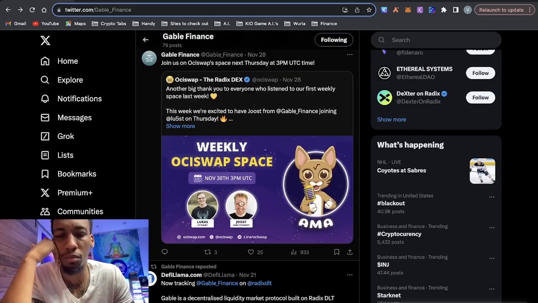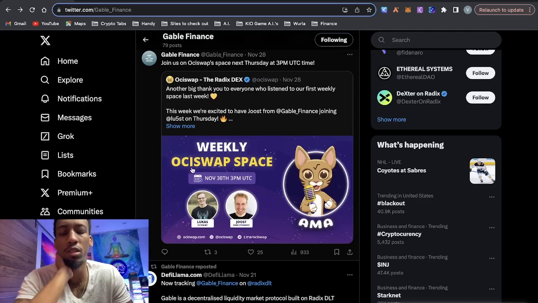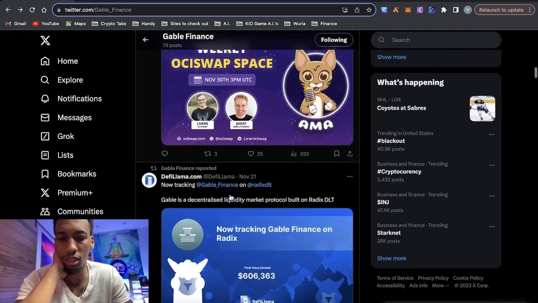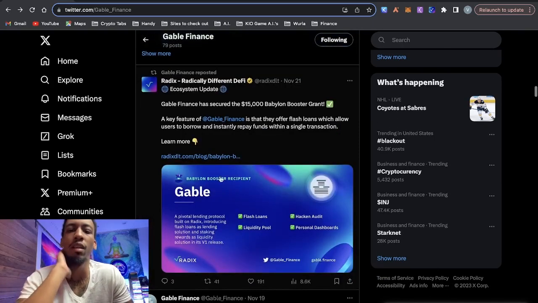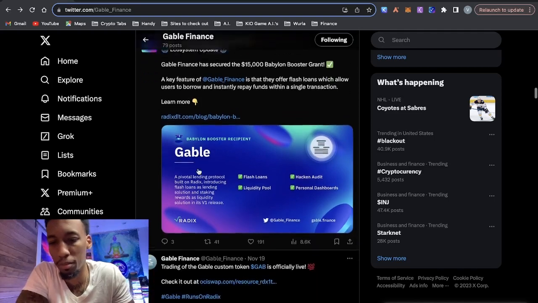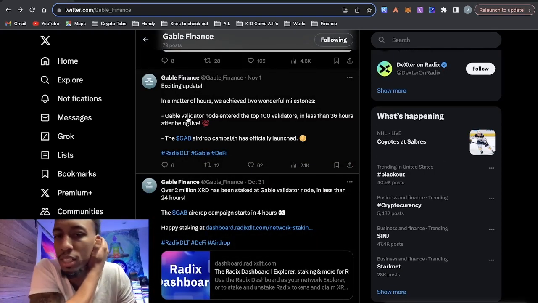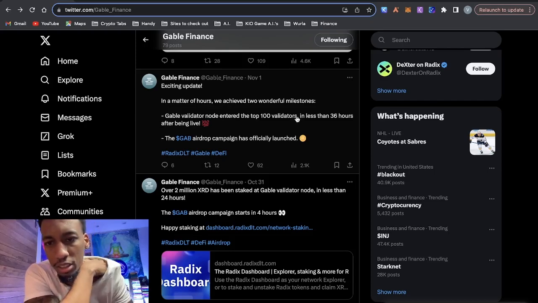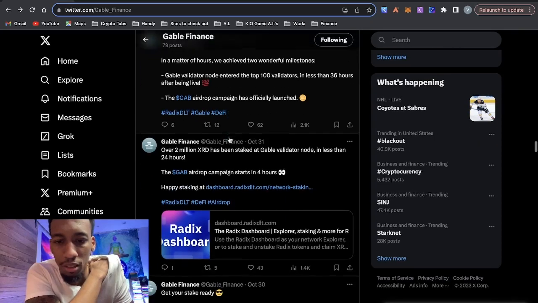You have the founder jumping on spaces with other projects in the space, so he's public. That's also good to know. He's not trying to hide. They were also a grant receiver by Radix, so that shows that the Radix team somewhat believes in them. And November 1st, they tweeted, the Gable validator node entered the top 100 validators in less than 36 hours after being live. So that's good.